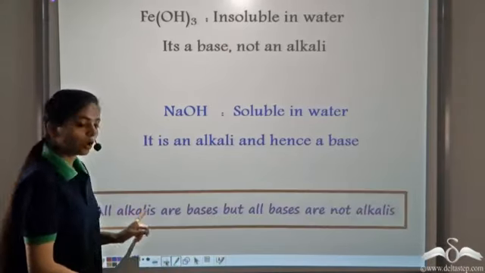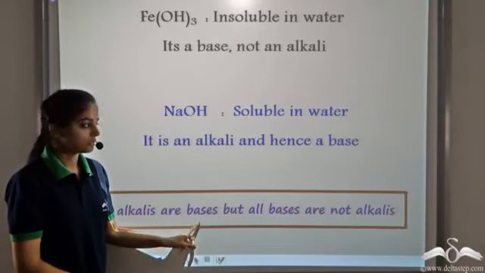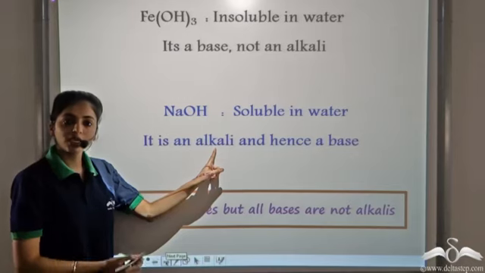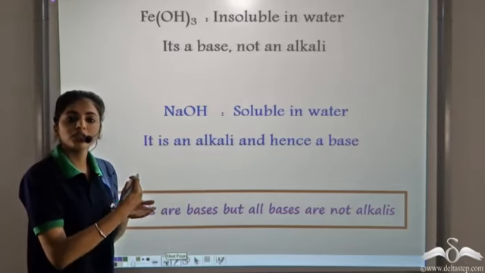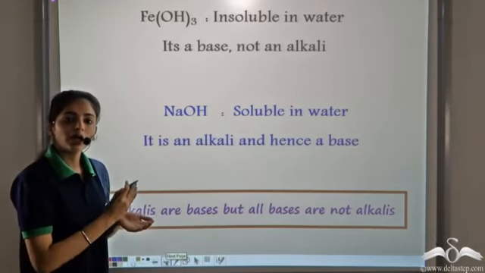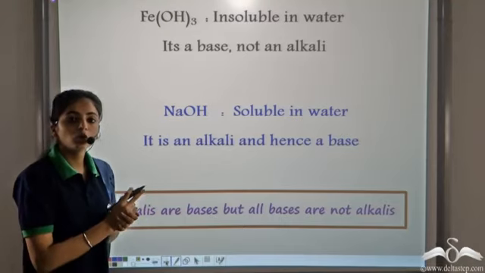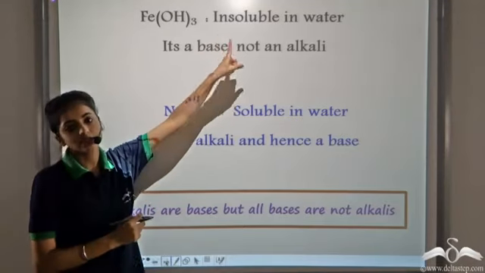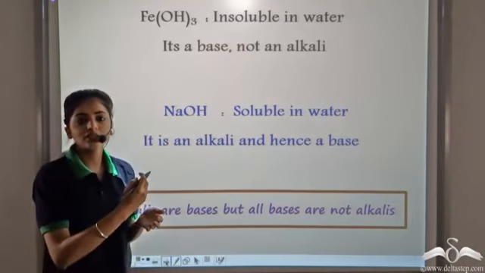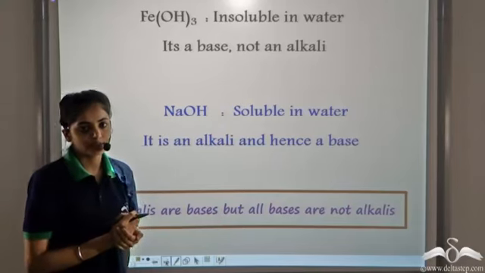So, all alkalis are bases. This alkali, sodium hydroxide, since alkalis are special categories of bases, all alkalis are bases. But it is not necessary that all bases are alkalis. Alkalis are a special class of bases.